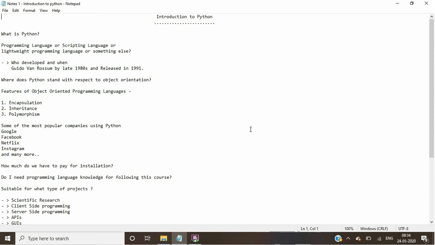A computer scientist by the name Guido van Rossum developed Python towards the late 1980s, and Python was released in the year 1991. Python is an object-oriented programming language which treats everything as an object. What do I mean by that? You take a list, it's an object in Python. You take a string, it's an object in Python. You take a file, it's an object in Python, and you take a number, it's an object in Python.